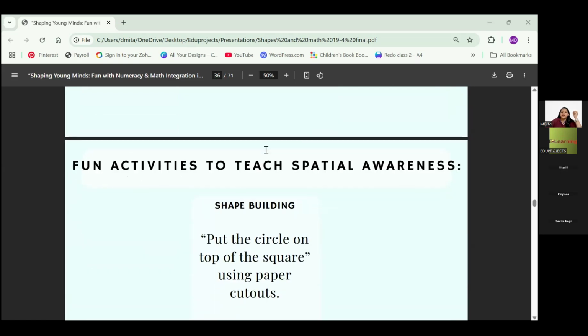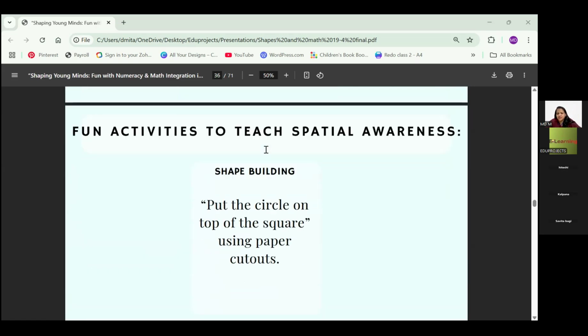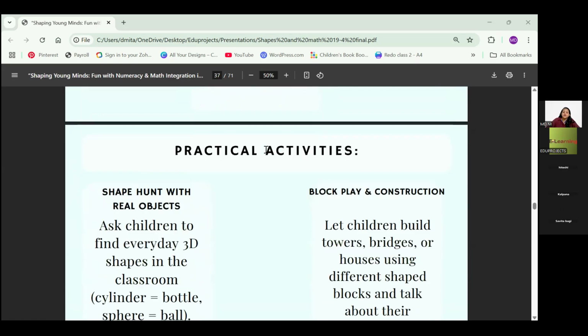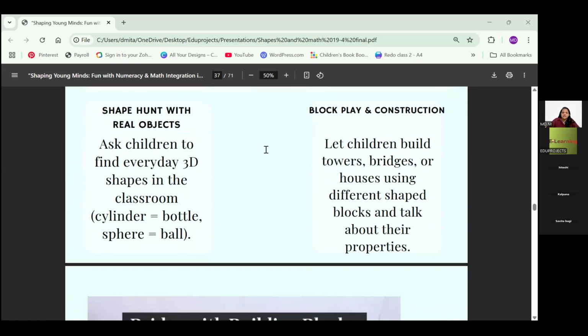Now, another thing is shape building. As I said, put the circle on top of the square using cutouts. Then shape hunt with real objects. Ask the children to find everyday 3D objects. Once you've introduced 3D objects, you can give them blocks to construct things, like I want a bridge. So they know, okay, they have to build two particular pillars here, and then they have to build something on top of it that works as a bridge.